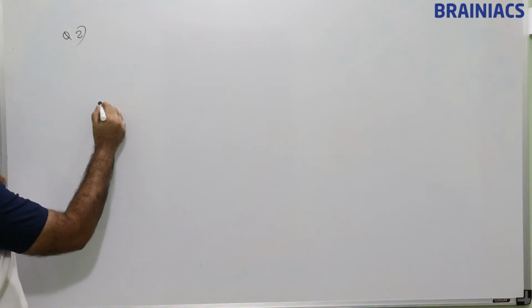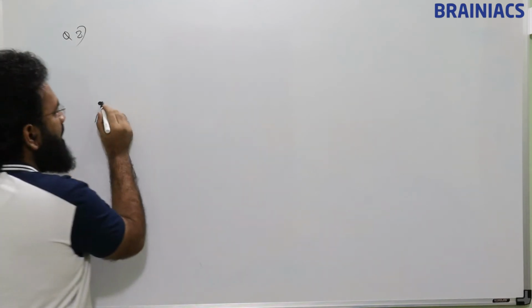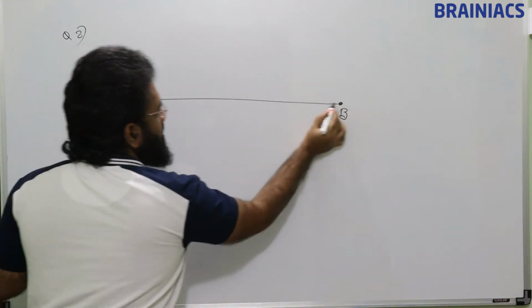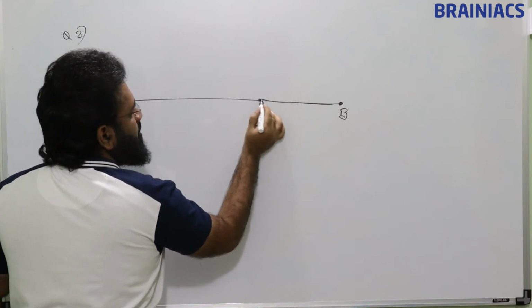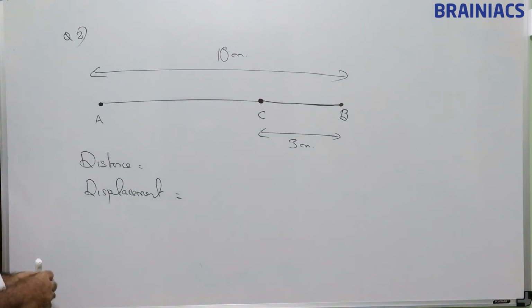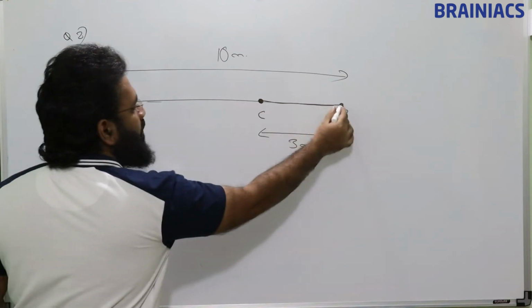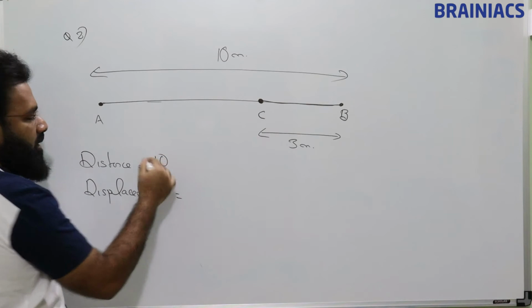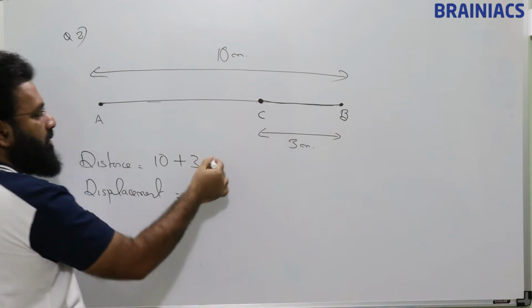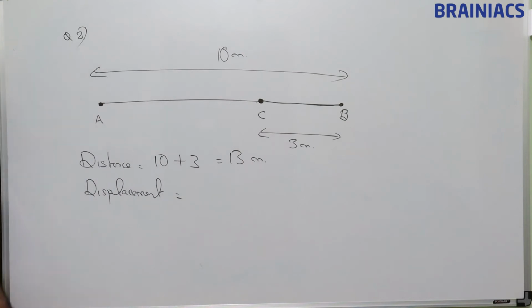Suppose a body starts from point A, it goes to point B, returns back to point C. We are asked to find distance and displacement. So what is the distance here? It traveled from A to B. So that length is 10 meter. That is there. It returns back to C. That is also traveled. So total distance is 13 meter.